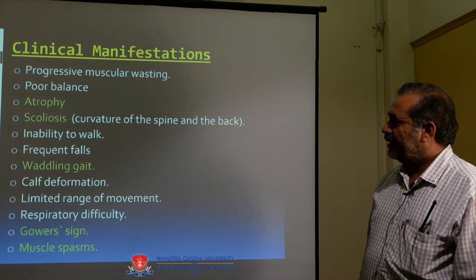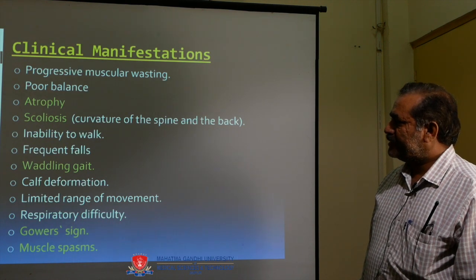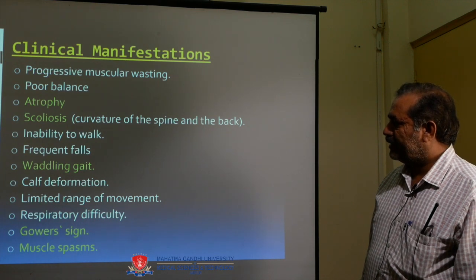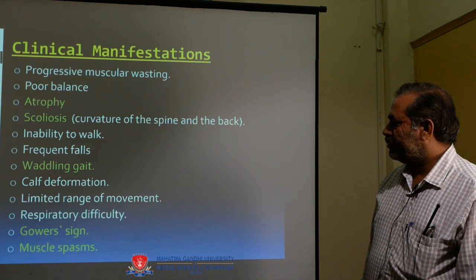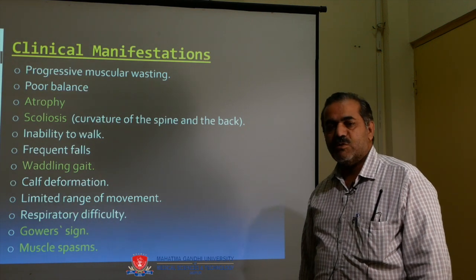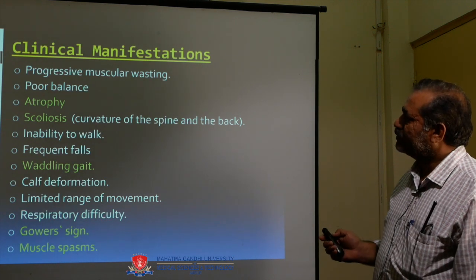Next is inability to walk, frequent falls, waddling gait, calf deformation, limited range of movement, respiratory difficulty, Gower sign, and muscular spasm. All are clinical manifestations of muscular dystrophy.